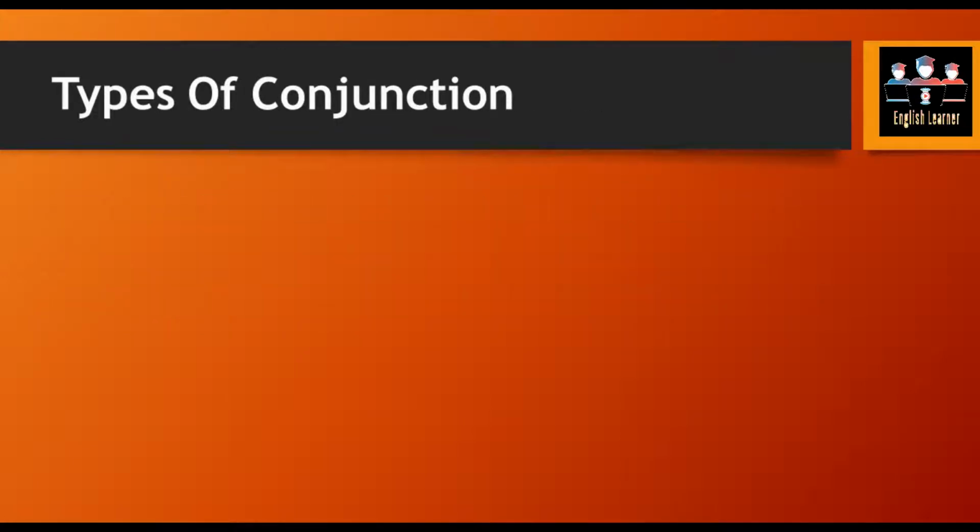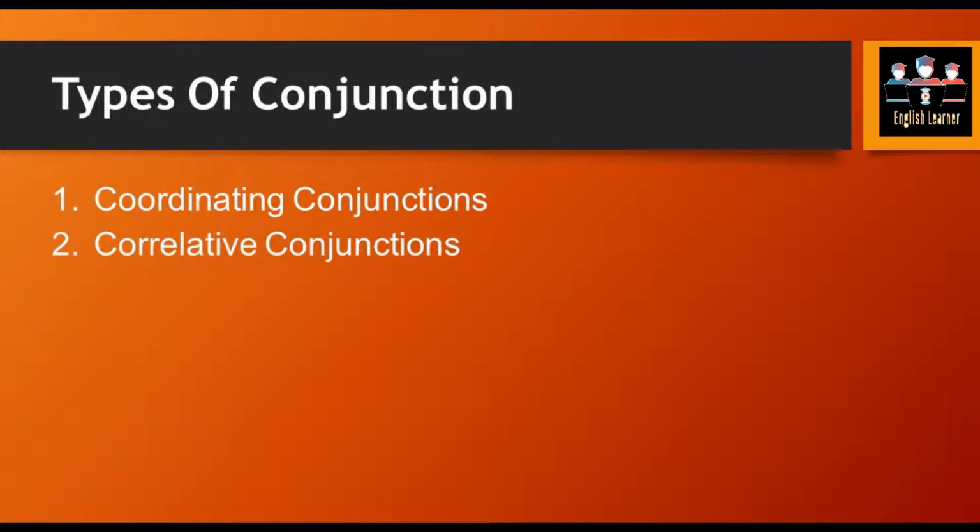Now we are going to deal with the types of conjunction. First one is coordinating conjunction, second is correlative conjunction, and the third one is subordinating conjunction. Now I would like to request you all, just focus on its basic concepts. Do not try to cram this topic, because whenever you cram it, you will not be able to identify them in a sentence in a correct way. So just focus on the concepts.